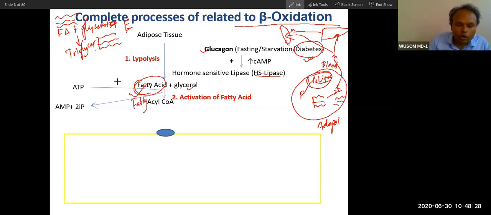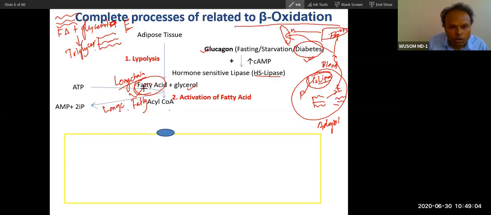Let's take the long chain fatty acid only. I will tell you why I am taking long chain fatty acid only, and I will also describe what a long chain fatty acid is, but just wait for some time. The long chain fatty acid will convert into long chain fatty acyl coenzyme A in this organ. After this fatty acid reaches here, it converts into fatty acyl coenzyme A. This reaction happens here, and this step is called activation of fatty acid.